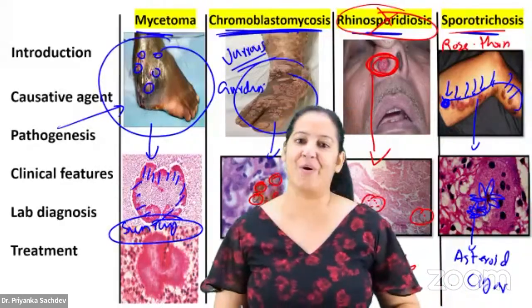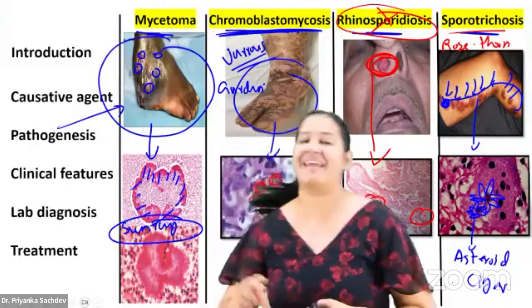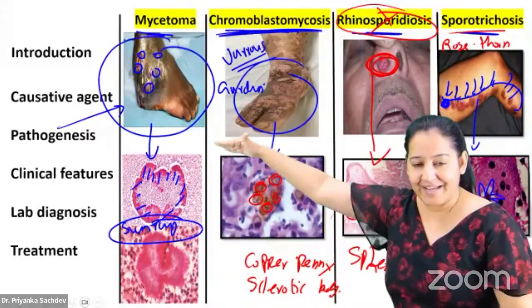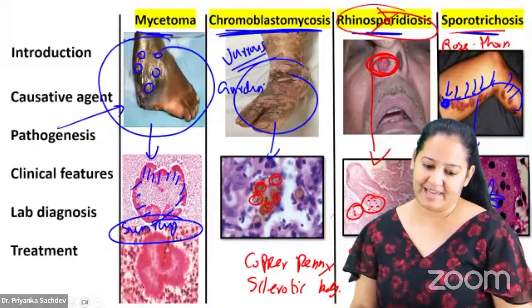So either say asteroid or cigar. Say yes, people say yes. You are going to get one question from here, either image-based, clinical-based, or a simple theory question. Say yes, please learn it.